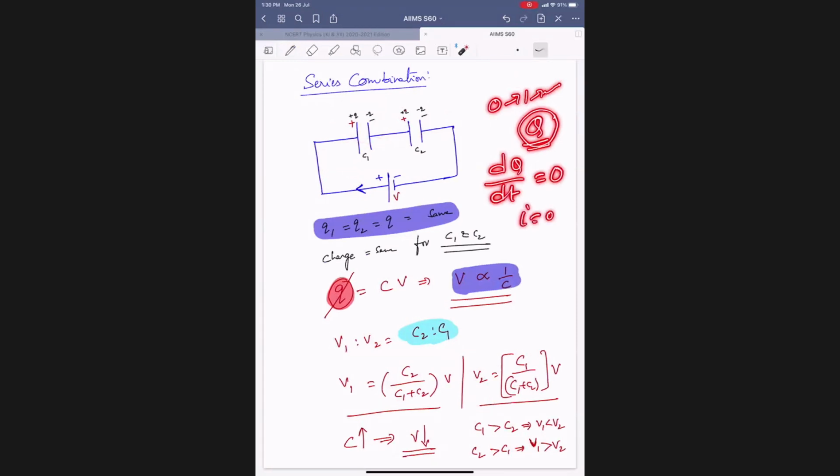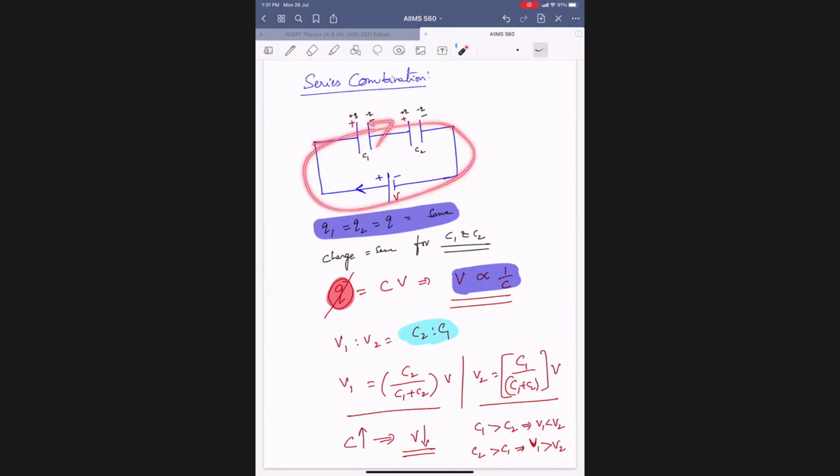That means current becomes 0. So current in the circuit will flow till these capacitors charge up fully. Once they are fully charged, there is no potential difference for further flow of charge, so the current stops. Then no current will flow through the circuit.